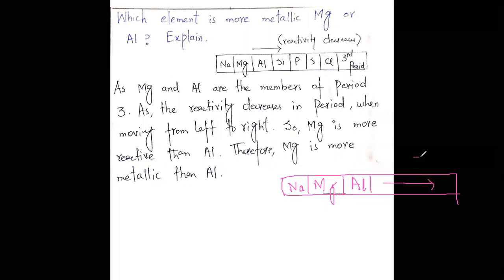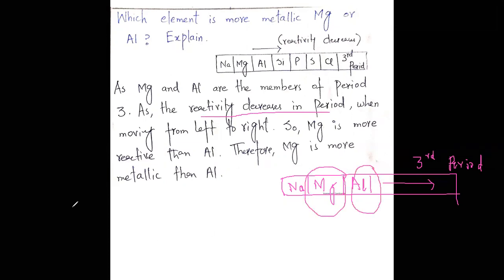This is the third period. So the reactivity decreases in a period. So magnesium is more metallic than aluminium.